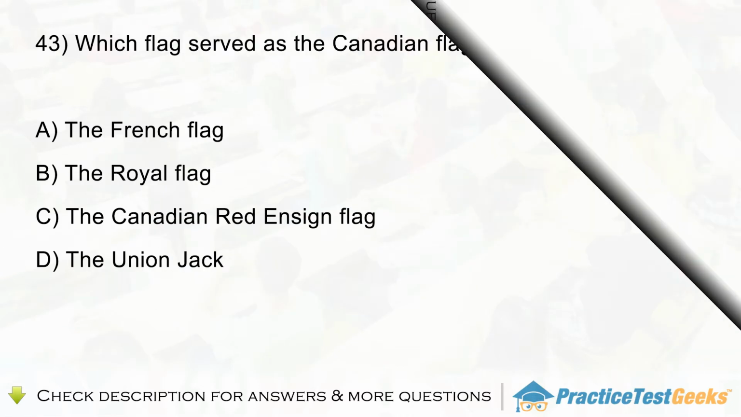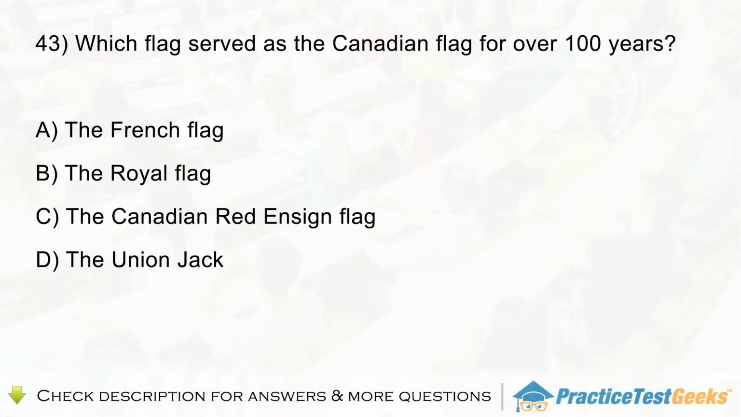Question 43. Which flag served as the Canadian flag for over 100 years? A. The French flag. B. The Royal flag. C. The Canadian Red Ensign flag. D. The Union Jack.